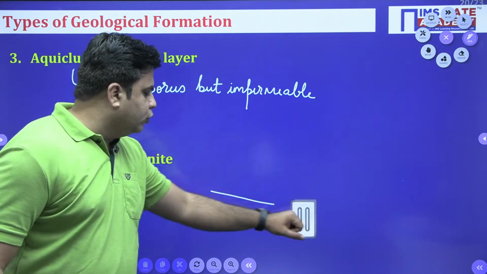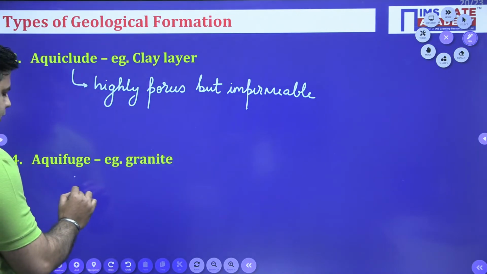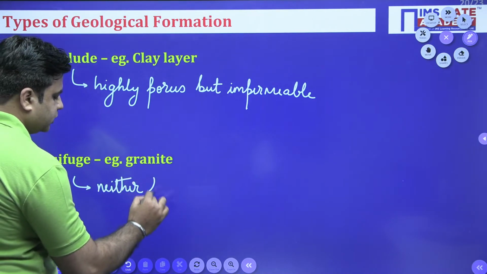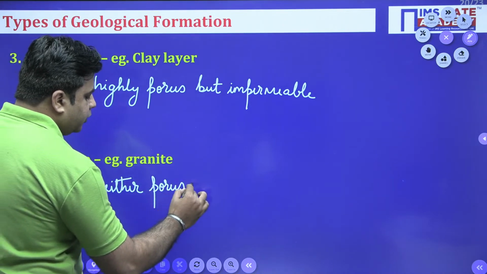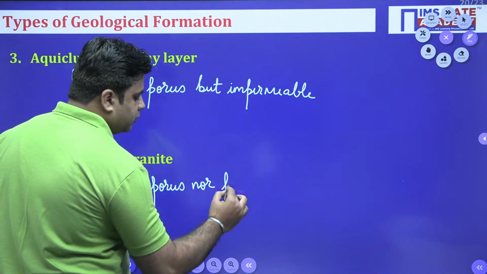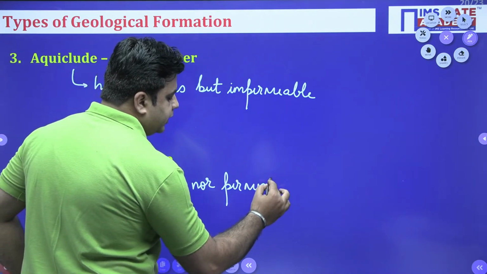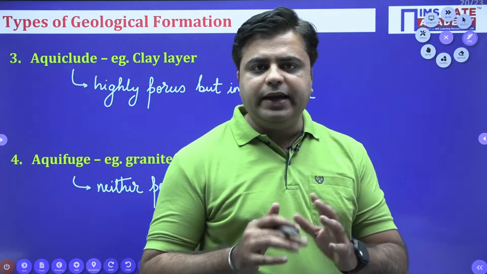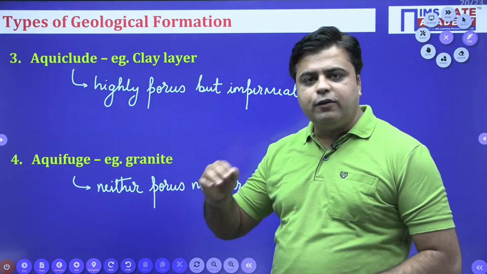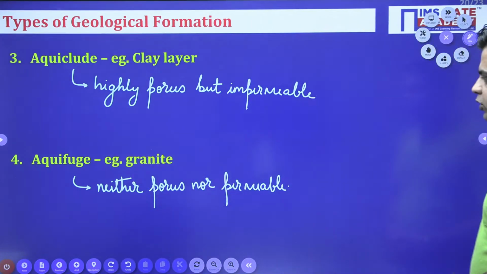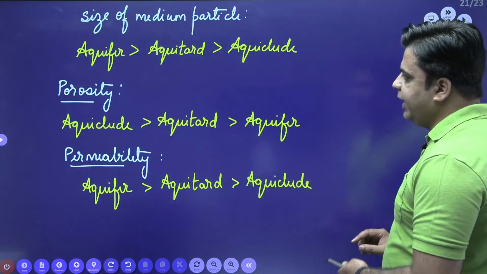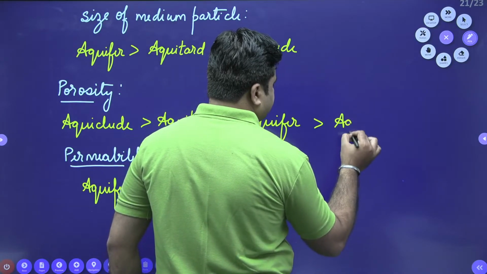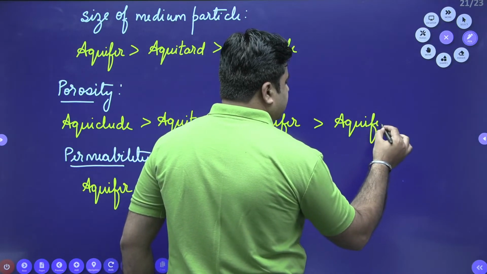So aquifuges are neither porous nor permeable, meaning no water can be stored inside them and no water can flow through their voids. So in case of porosity and permeability, aquifuge comes last in both cases.